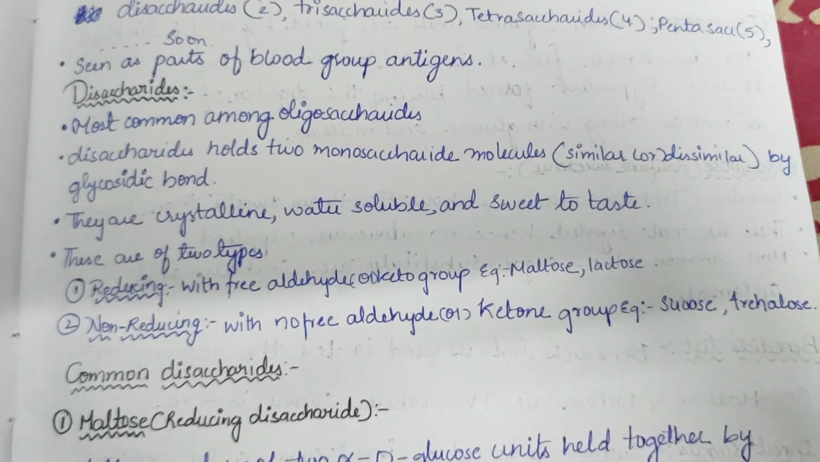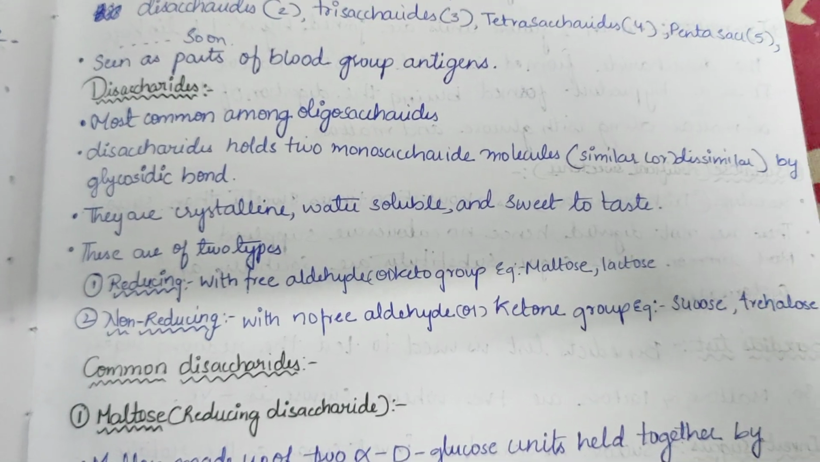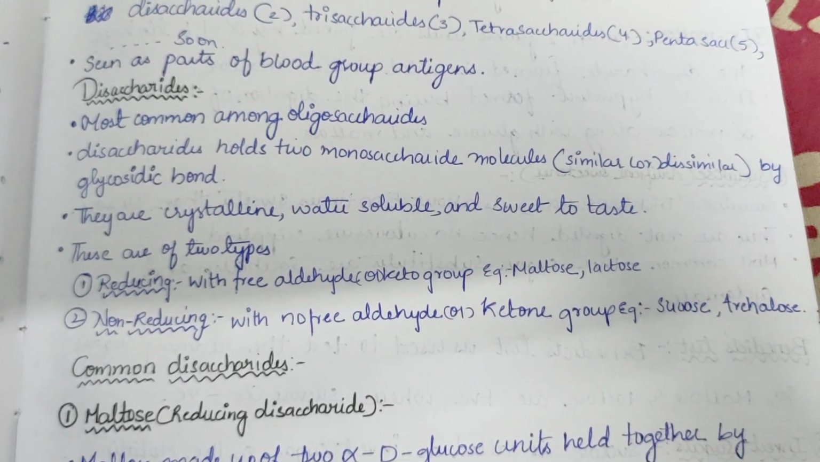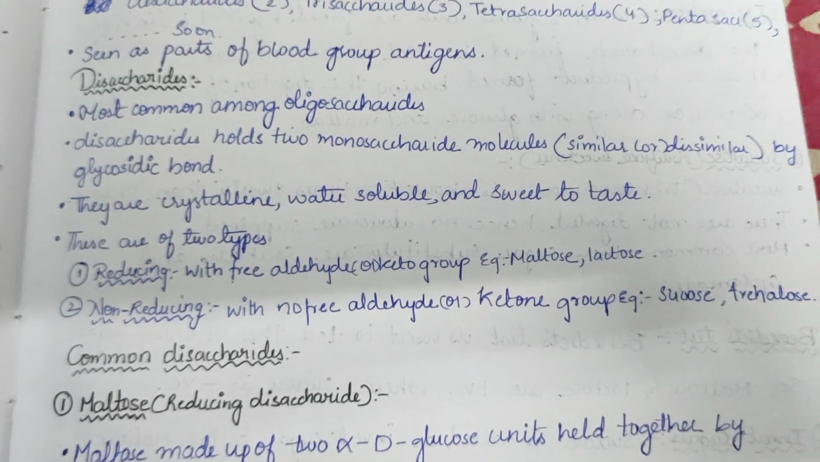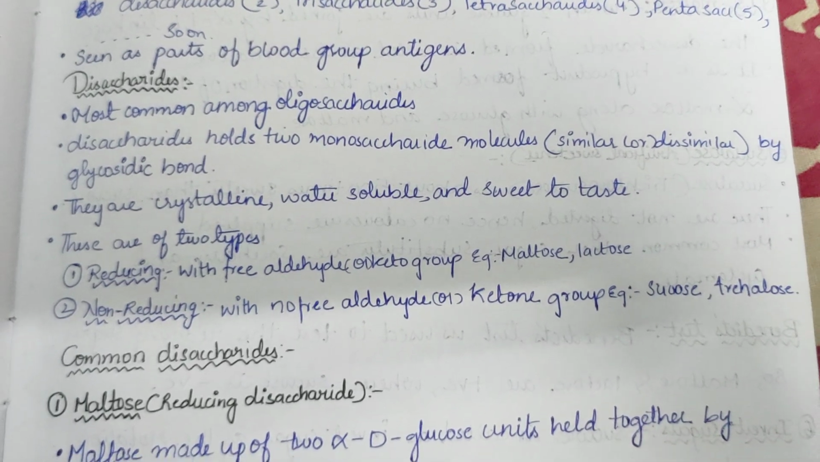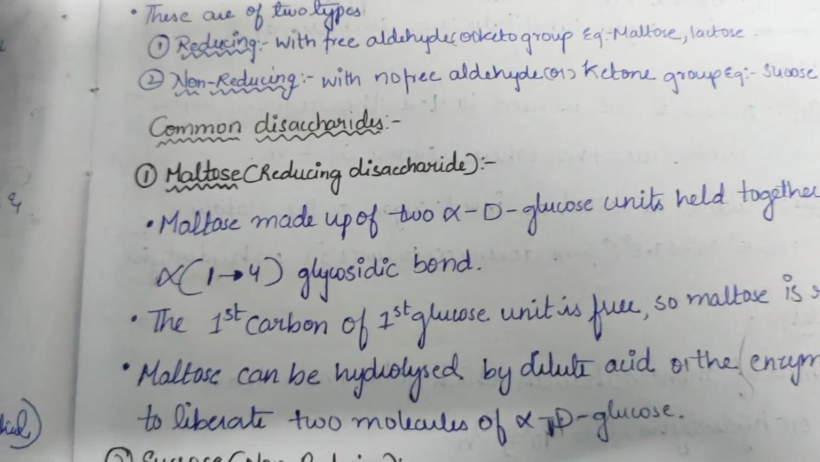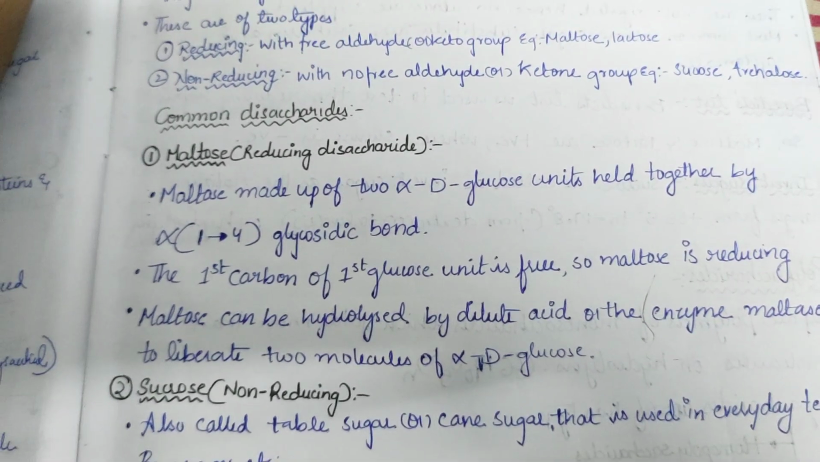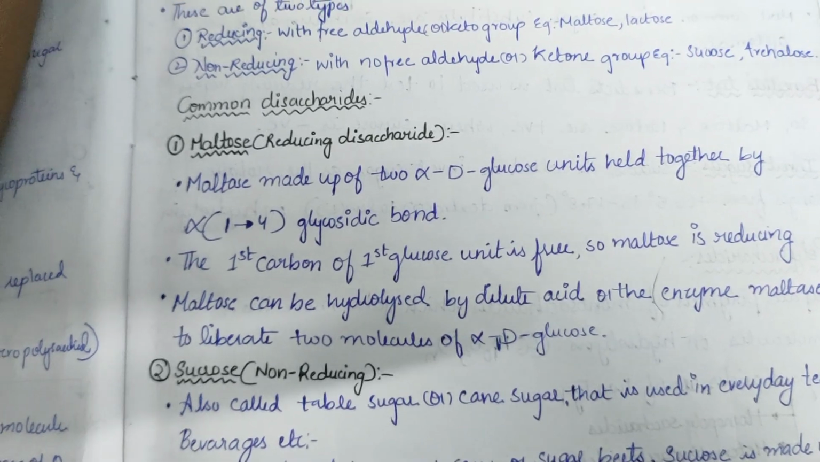These are of two types, reducing disaccharides as well as non-reducing. Reducing are the disaccharides which have a free aldehyde or ketone group, for example maltose, lactose, etc. And non-reducing are with no free aldehyde or ketone group, like sucrose, trehalose, etc. Now let us see about common disaccharides. The first one is maltose, which is a reducing disaccharide. That is, it has a free aldehyde or ketone group.